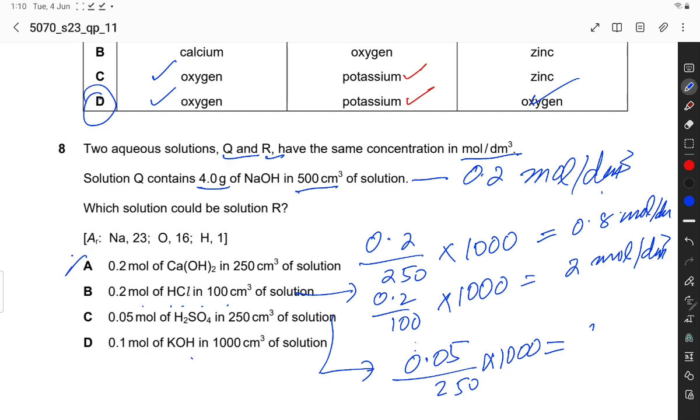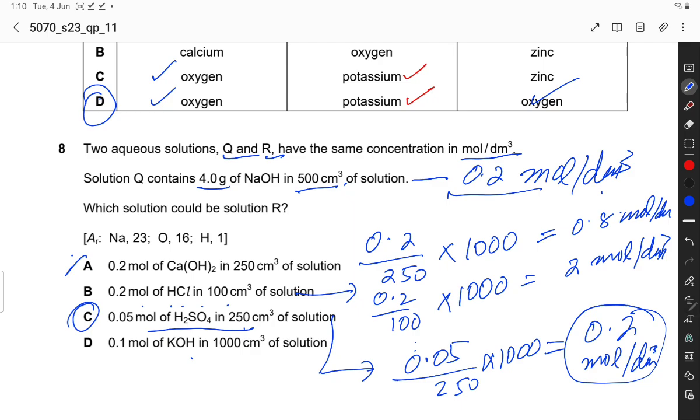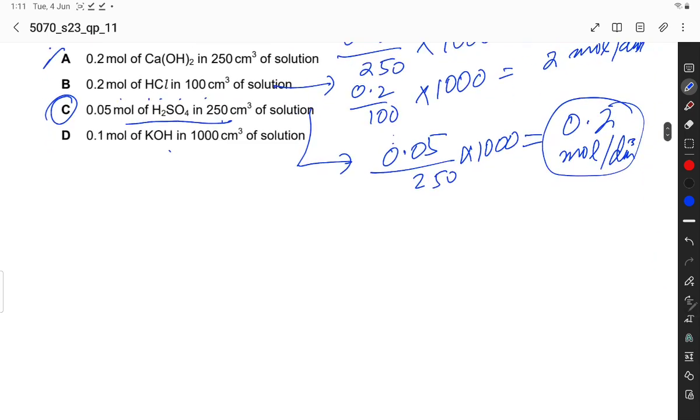So this is the correct option. C is the best option, which has the same concentration as 4 gram of sodium hydroxide in 500 centimeter cube solution, 0.2 mole per dm cube. So C option is the correct option.